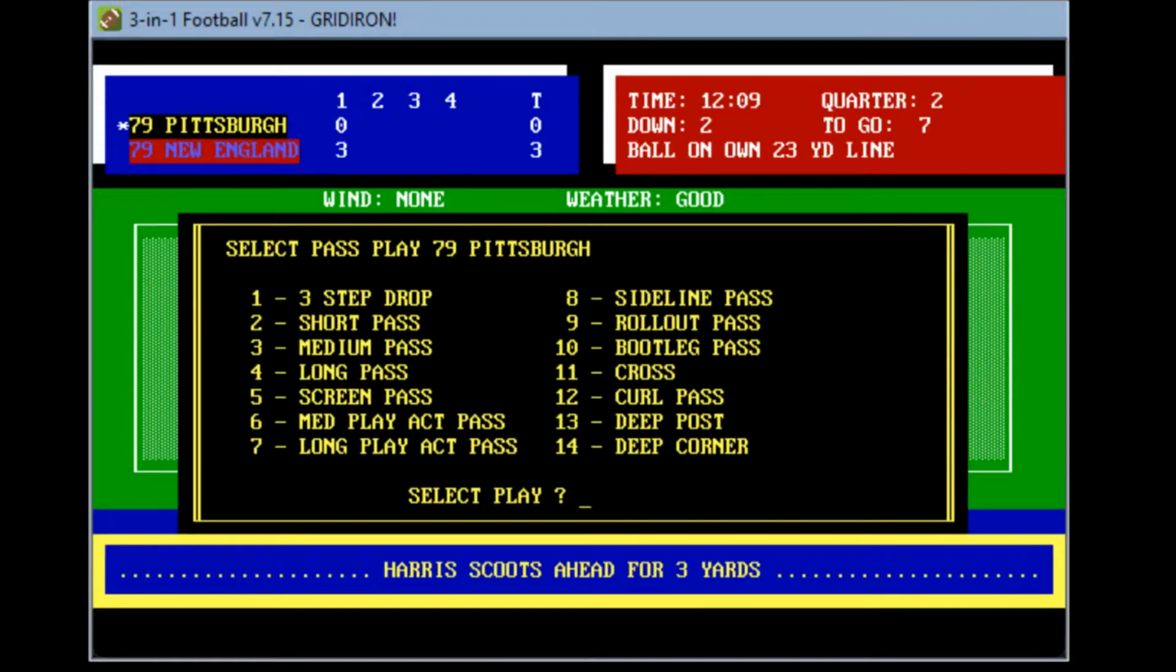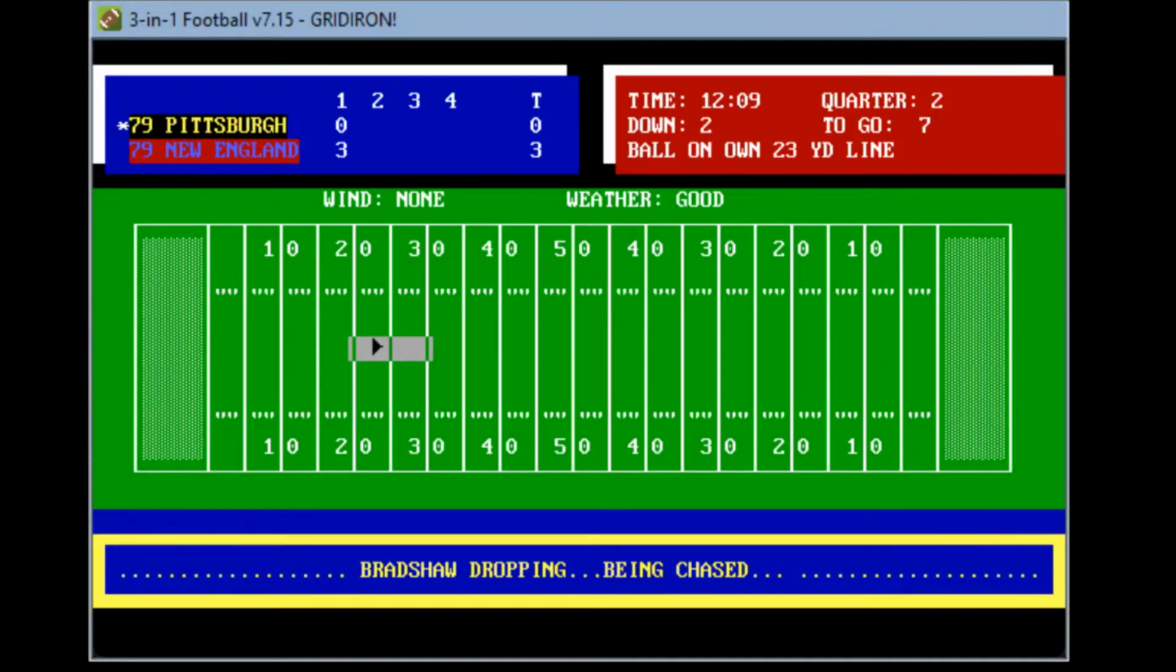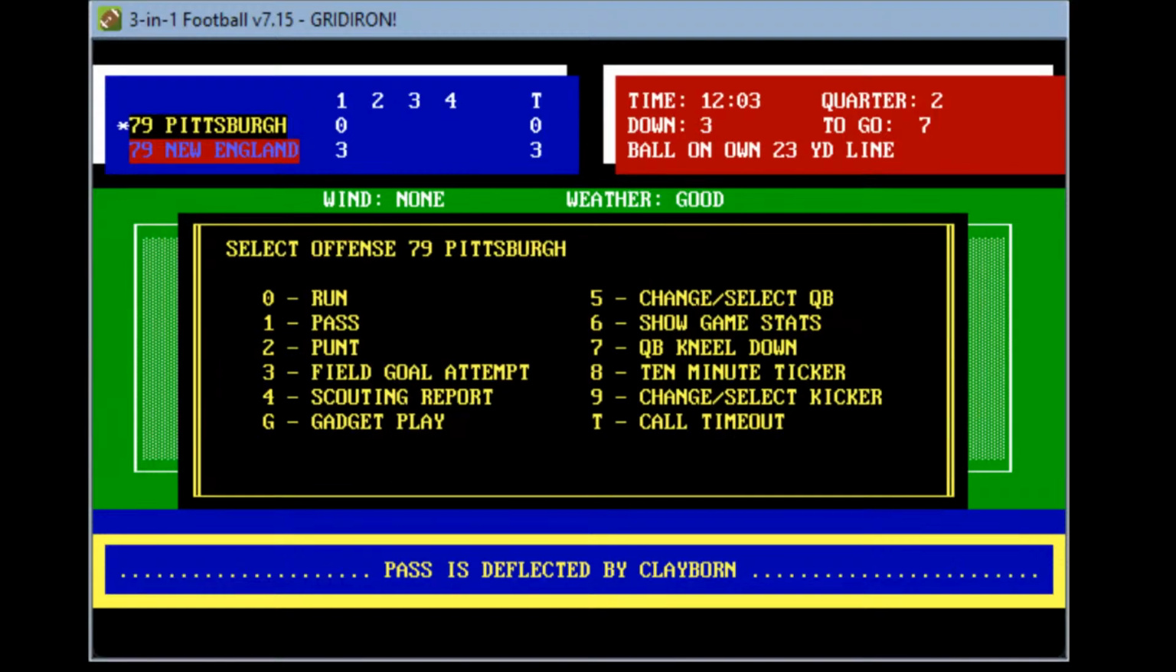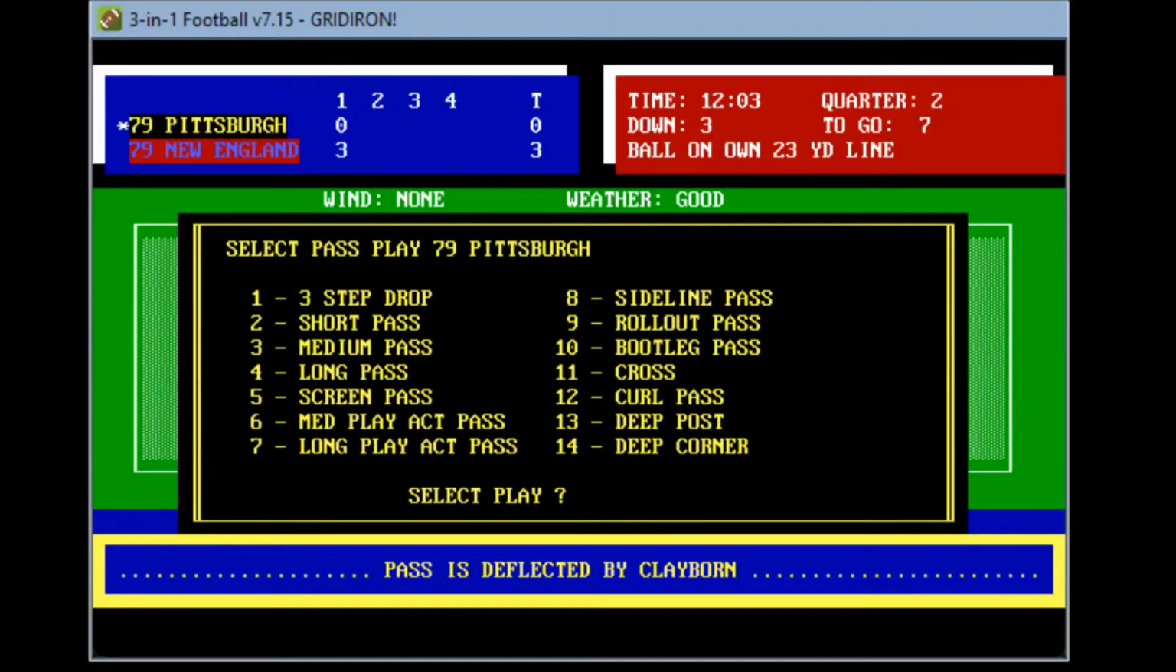And let's go ahead, they're going to look for a screen here. They think they can get New England napping on a blitz, chased out to Jim Smith, wide open, pass deflected by Raymond Clayborn. So now it's going to be a 3rd and 7. Pittsburgh in a little bit of trouble here. Again, they've had a hard time getting their offense together here.